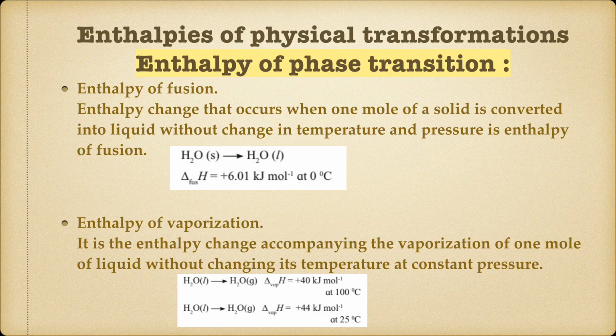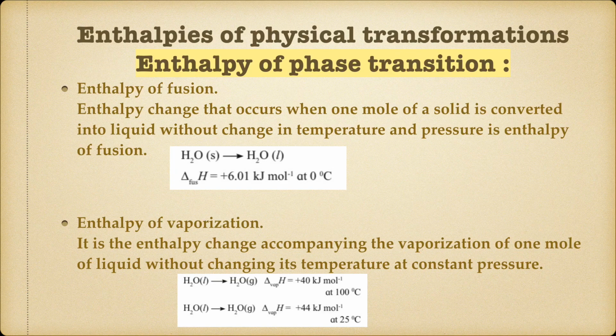The example given is solid water, that is ice, converted into water. The enthalpy of fusion is equal to plus 6.01 kilojoule per mole at 0 degrees Celsius. At that temperature it is 6.01. Now what do you mean by the plus sign? Plus means over here the heat is absorbed.